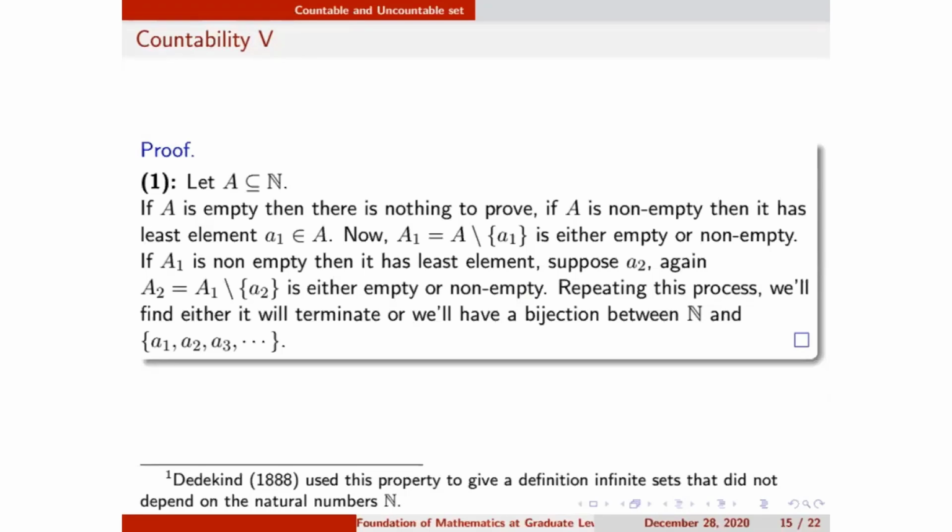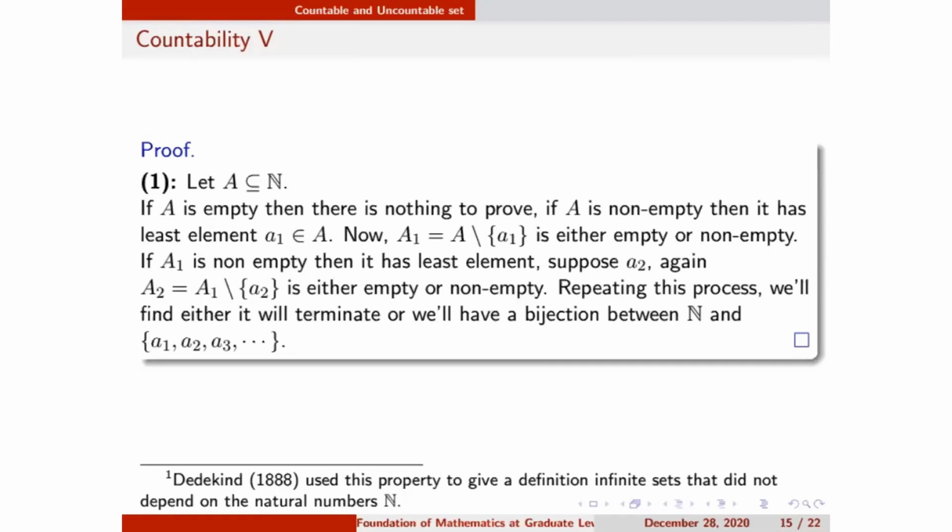Again, by the well ordering principle, A1 has a least element, say a2. Then I again define a set A2. What is A2? A2 is A1 minus a2, so I remove a2. The same thing I will do: either it is empty or non-empty. If it is empty, then there is nothing to prove because there were only two elements, a1 and a2, in A, so it is countable. I keep repeating this process.